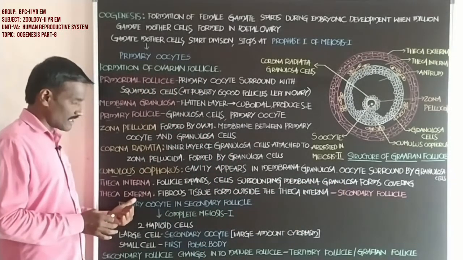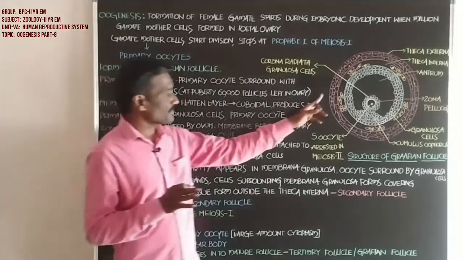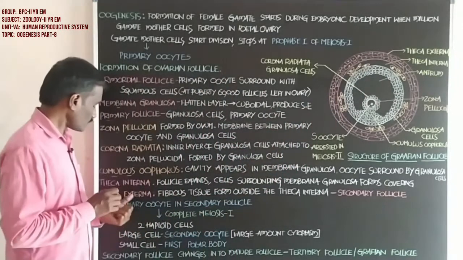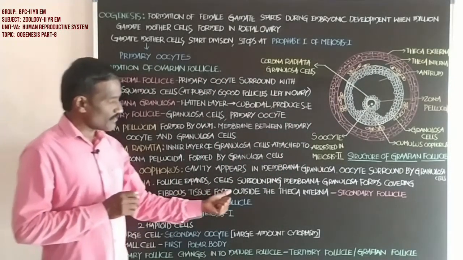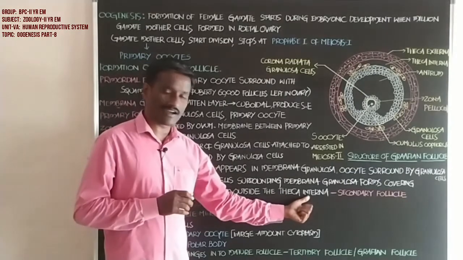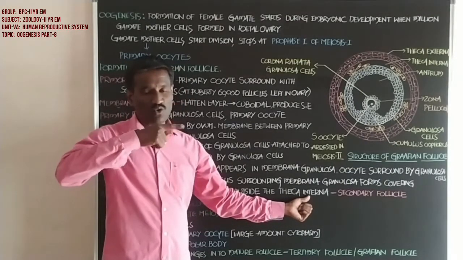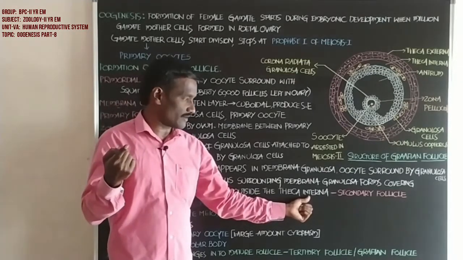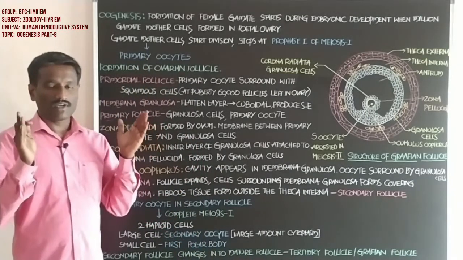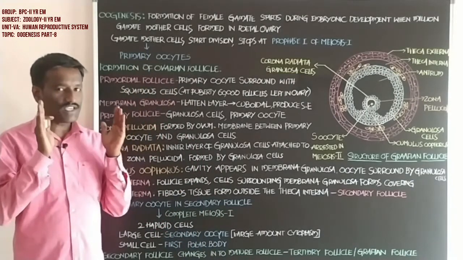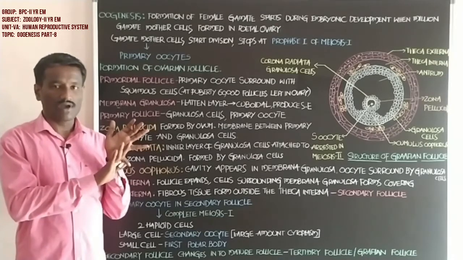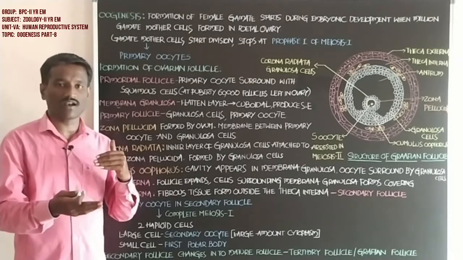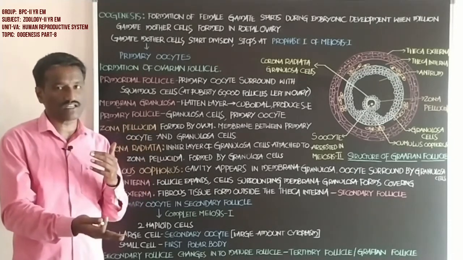Next, the theca externa. It is a fibrous tissue, student. The theca externa is fibrous tissue that forms outside the theca interna. The theca interna is totally covered with the fibrous tissue called the theca externa. Now the ovarian follicle with the cumulus oophorus and membrana granulosa is covered with the theca interna, and that is covered with the theca externa.